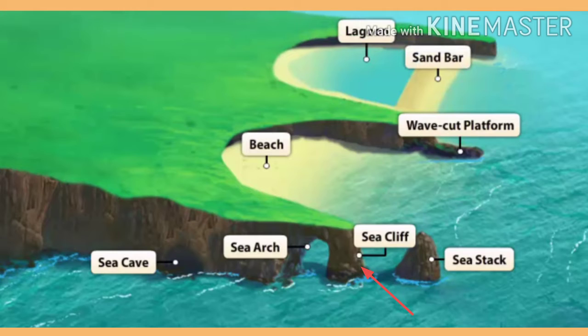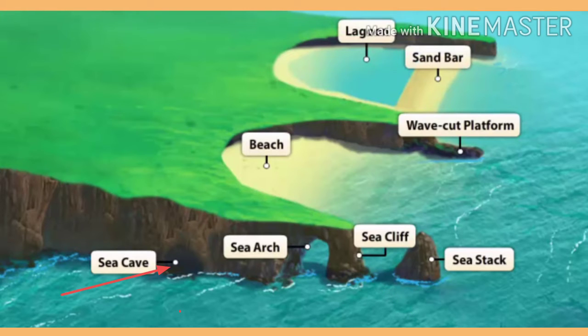Consequently, the upper rocks fall down as their foundation is lost suddenly. This leads to the formation of a sea cliff. Mostly, wave cut platforms are seen at the base of the sea cliff, as I already showed you.